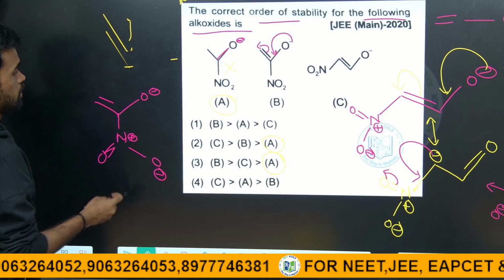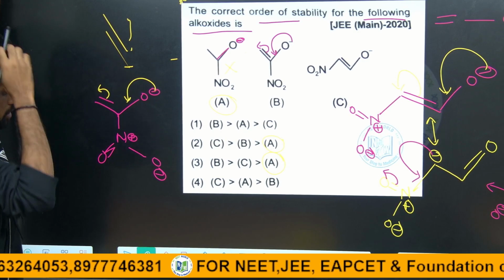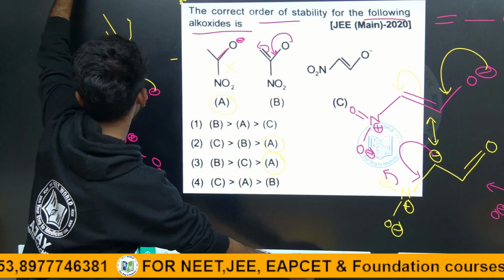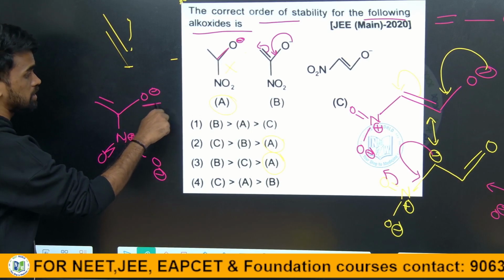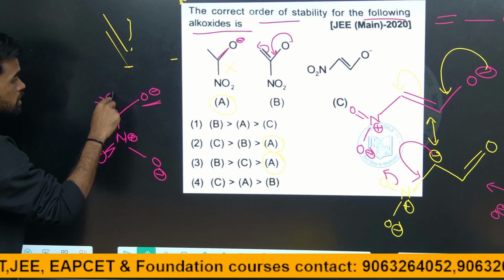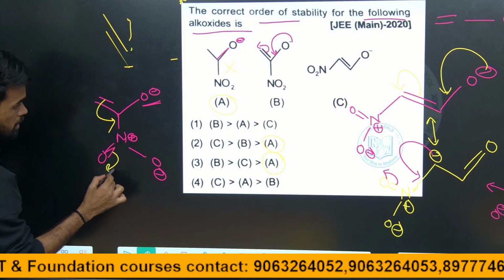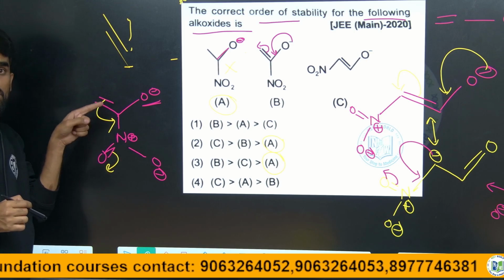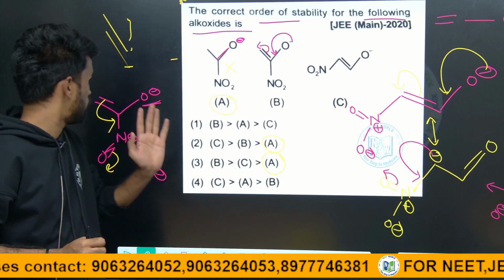See, one stabilization is like this, this is fine, and if you observe properly, this double bonded oxygen is not only involved in conjugation with this negative charge, but it can also be involved in conjugation with these pi electrons. It means the alkene double bond is participating with two different groups, one after the other.